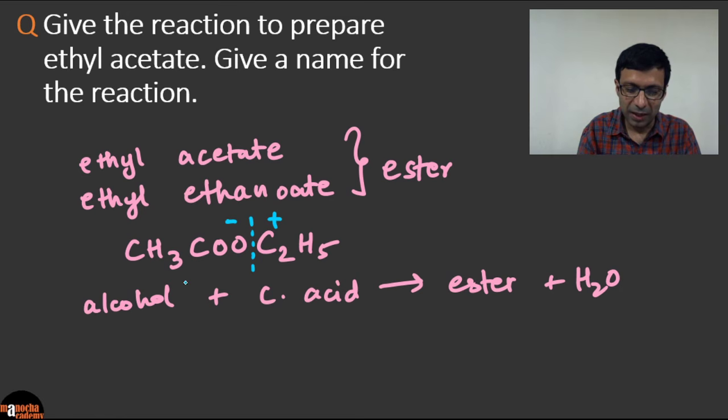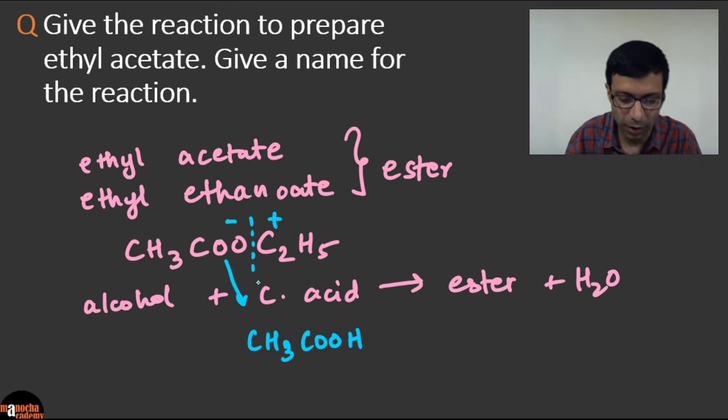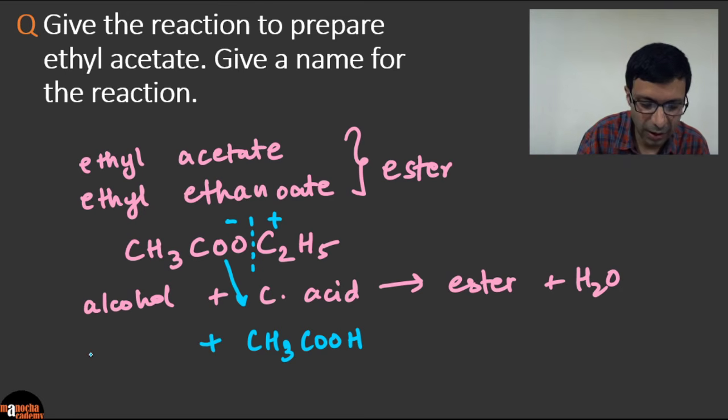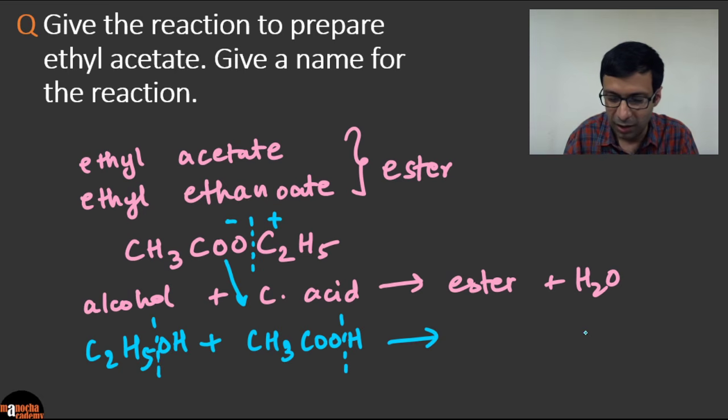So here, this is the acid part, right? That CH3CO, because it comes from acetic acid. Because if you just had an H there, it would be the acetic acid. So this part will be the acid part. Okay. And C2H5, ethyl, is going to come from the alcohol. So very simple. What we did is we got this acetate part from the acid and the C2H5 from the alcohol. And so then it's very simple.